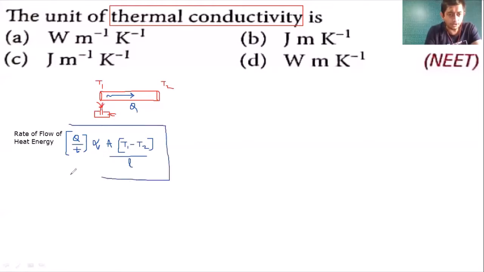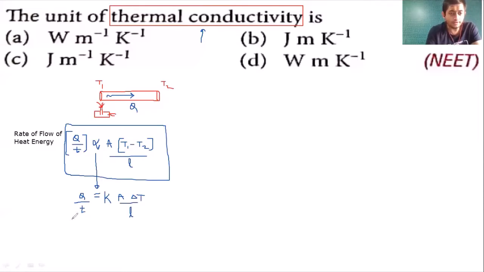So if I put an equal to sign instead of directly proportionality, then I should get a constant. मेरे को constant मिलना चाहिए, right? And that constant, dear students, is called as thermal conductivity. So I'll say that thermal conductivity K is on the left side Q by T, and on the right side it is A into T1 minus T2 means delta T, temperature का difference divided by L.